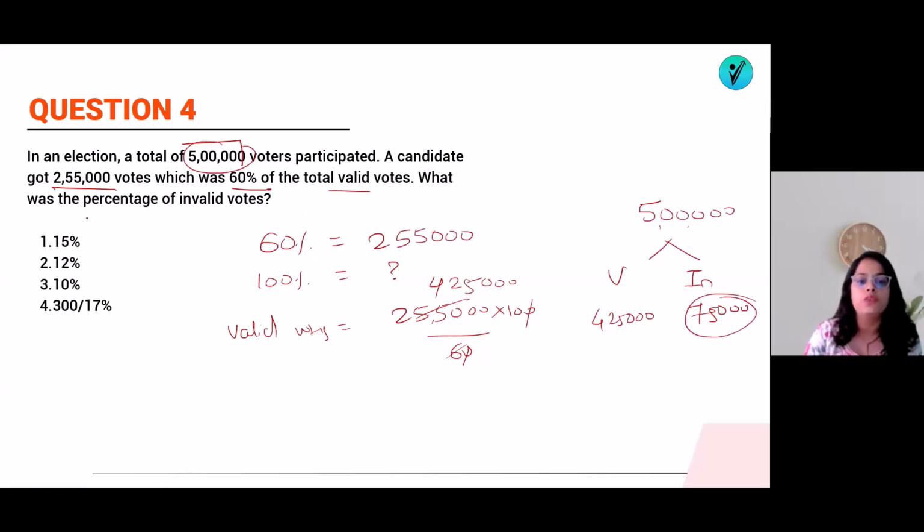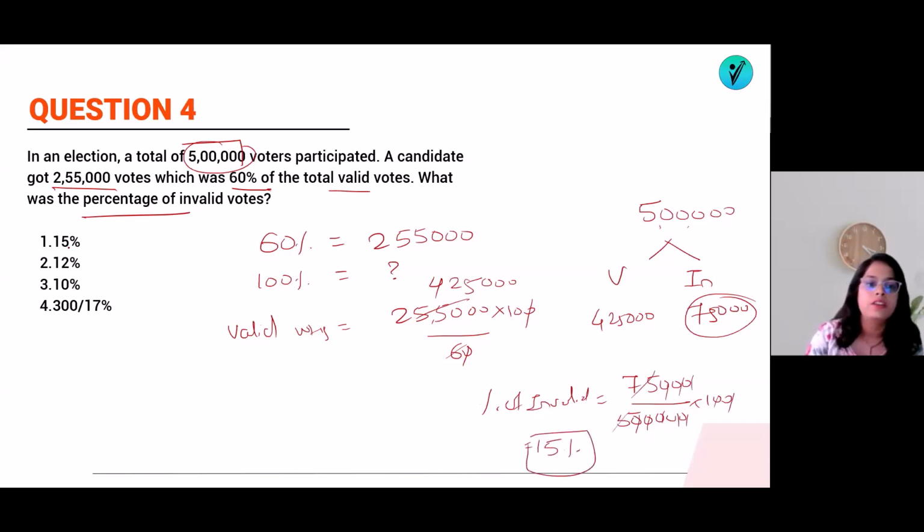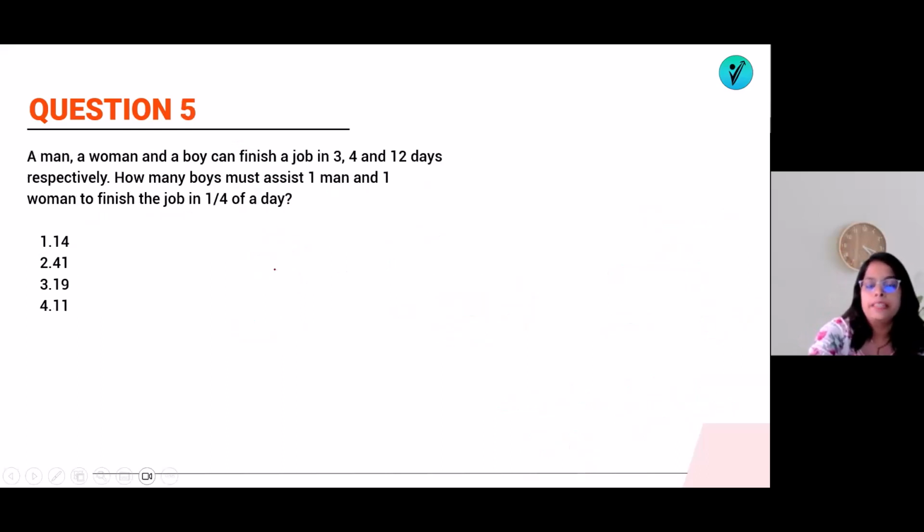So they have asked what was the percentage of invalid. So percentage of invalid will be equal to 75,000 divided by 5 lakhs into 100. So you can see 1, 2, 3, 4, 5, 1, 2, 3, 4, 5. 5 into 15 is 75. So 15%. Your answer will be option number 1, that is 15% votes are invalid and 85% are valid. That's it. Now let's go for the next question.